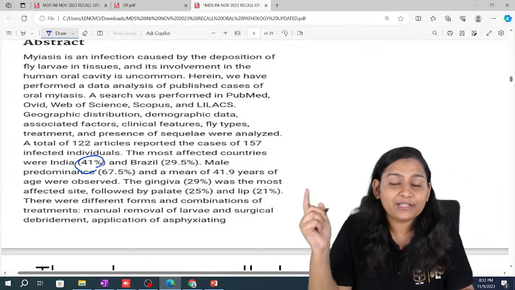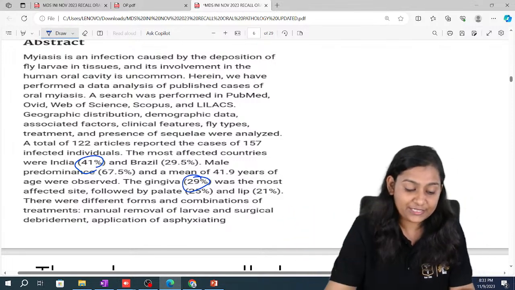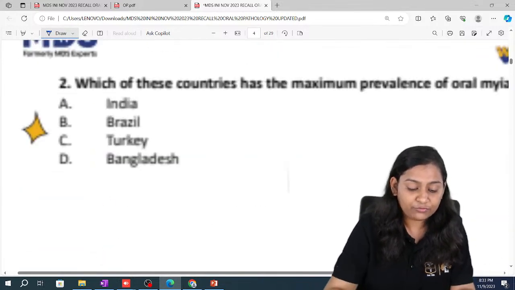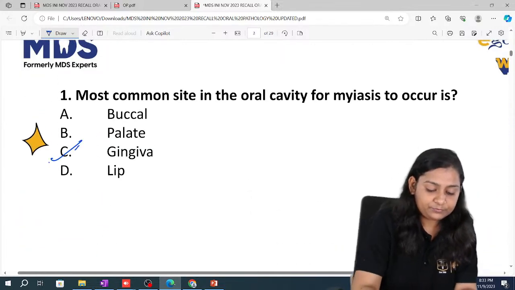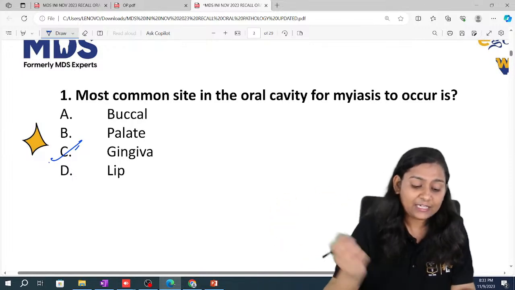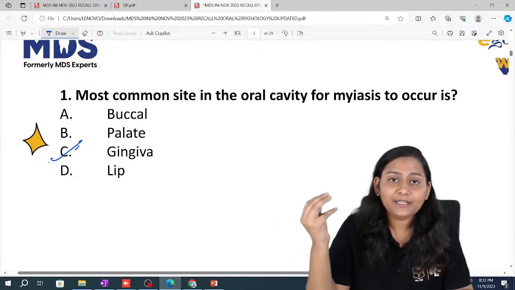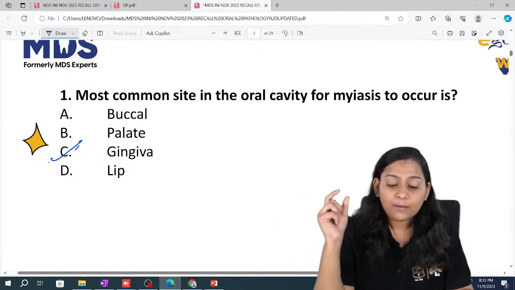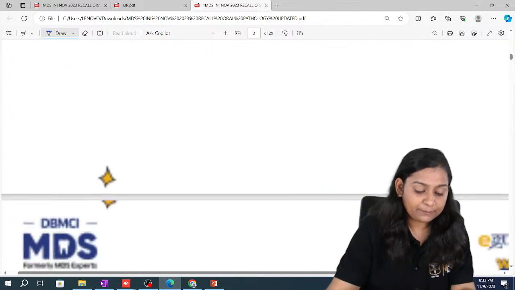And the most prevalent site is gingiva, with 29%. So the answer for the first question is gingiva. Many studies suggest that palate is also a site for oral myiasis, but even in Shafer's, the first most prevalent site of oral myiasis given is gingiva.